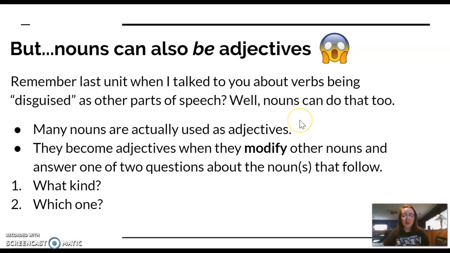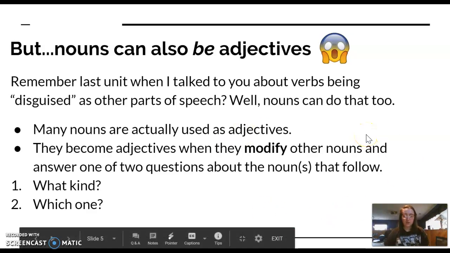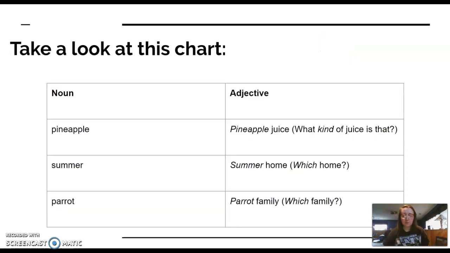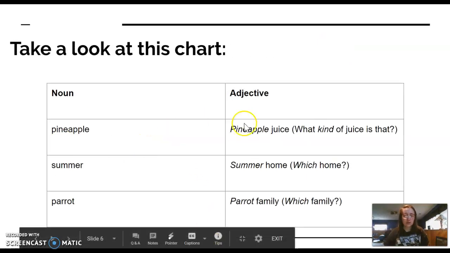So talking about nouns as adjectives, many nouns are actually used in this way. They are used to modify other nouns and answer one of 2 questions. So they can answer the question, what kind or which one? So just like we talked about yesterday with those questions leading us to give adjective answers, nouns as adjectives do this as well. So if we look at the chart, I have a nice little list of nouns and a nice little translated adjective version.